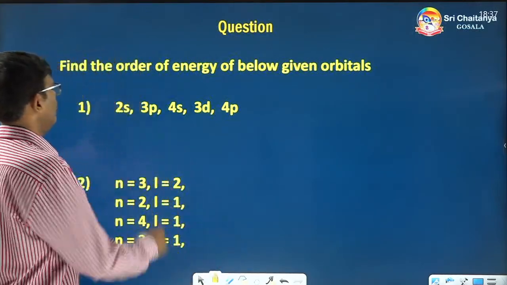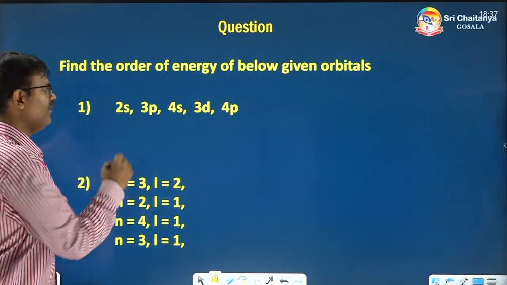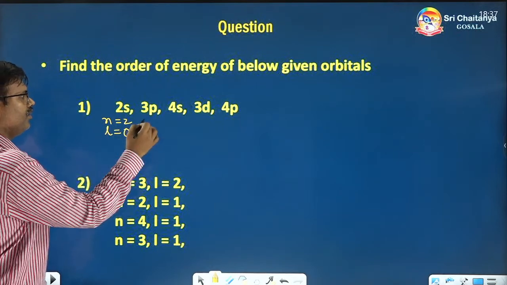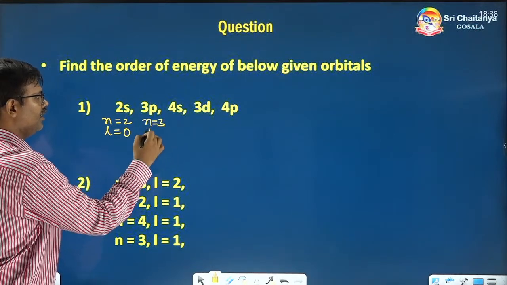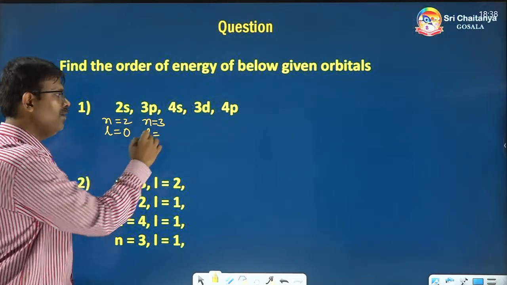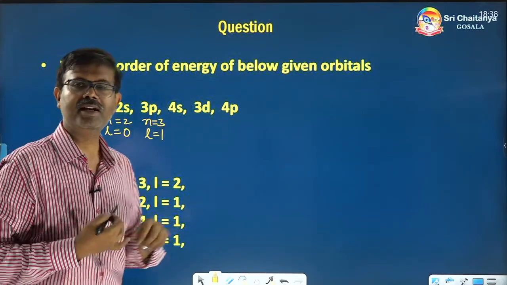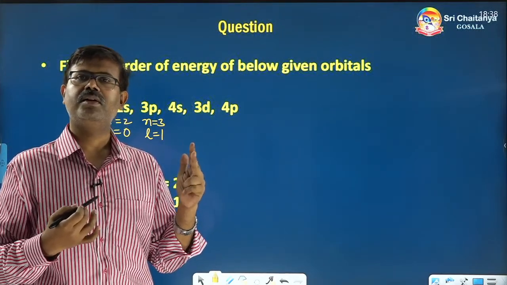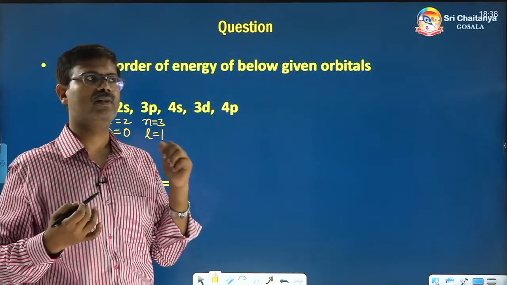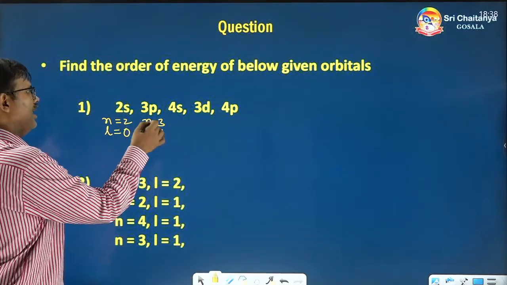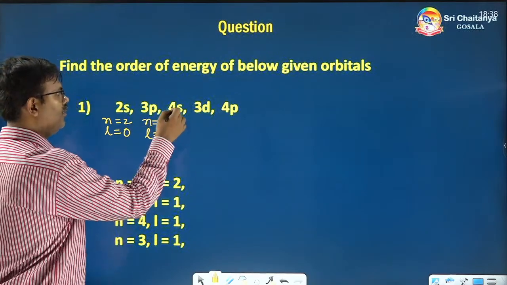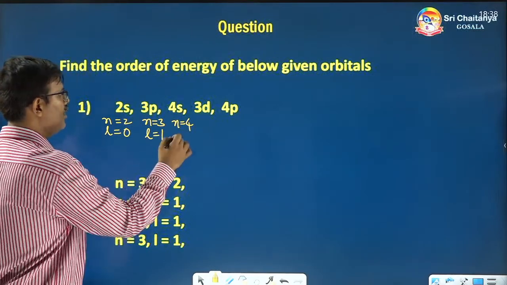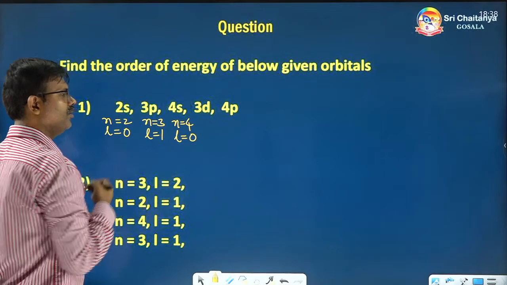Now see, 2s. 2s means n value is 2, s means L value 0. 3p: n is 3, p means L value is 1. I mentioned s is 0, p means 1, d means L value 2, f means L value 3. 4s means n is equal to 4, s means L is equal to 0.